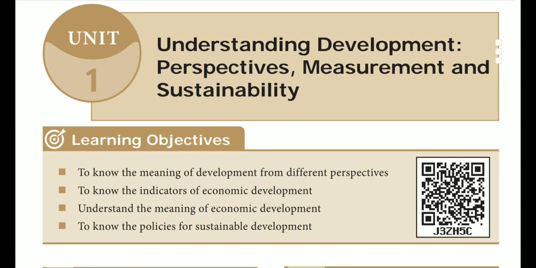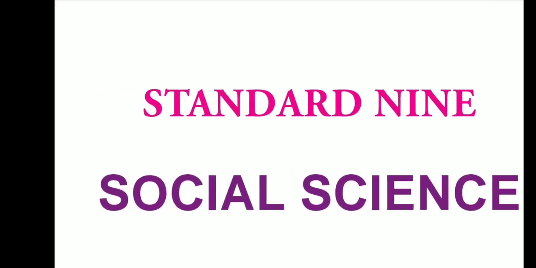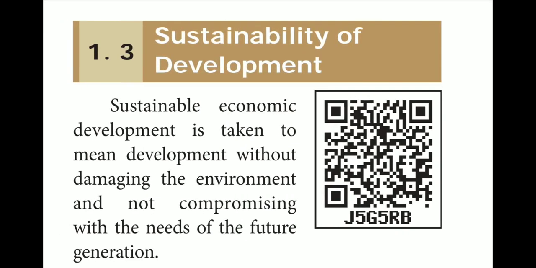So what is development? We have learned that development is the progress of a particular field or a particular person. And also we have learned that the economic progress of a country is known as economic development. Next, we learned what the indicators of development are and what the indicators of economic development are. What are the indicators of development?